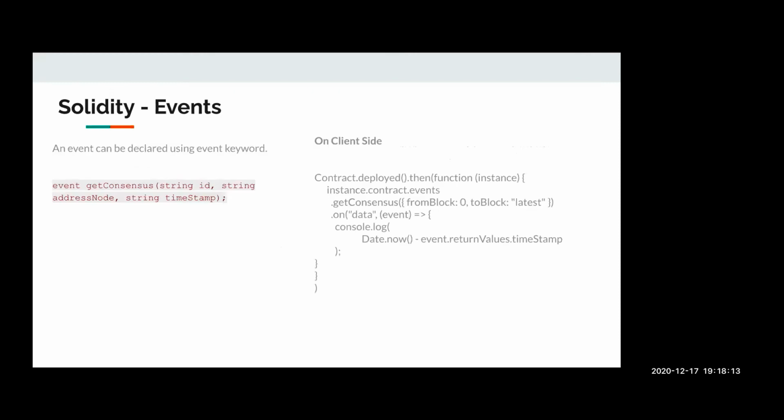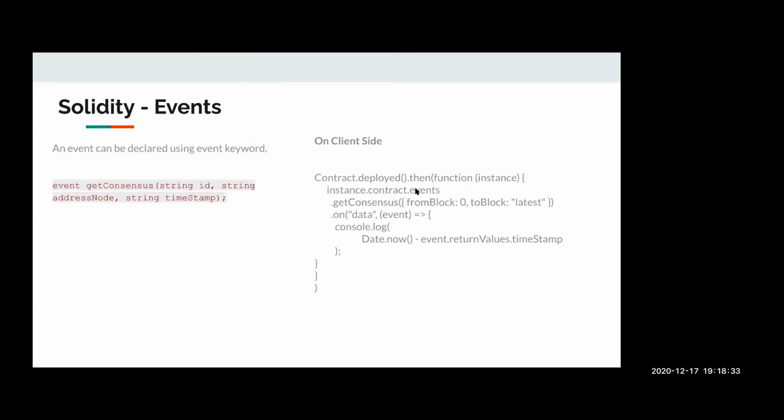Events become very useful in case we want to show a notification to the user once any smart contract function execution call is completed. The way we specify an event is through the event name and then the parameters that we want to emit through that event.